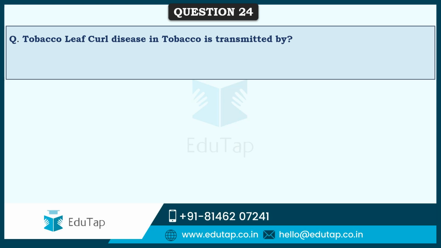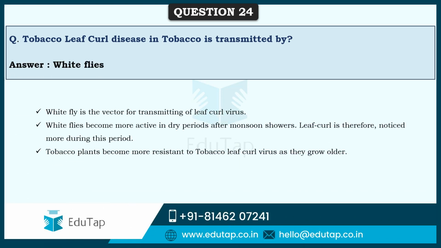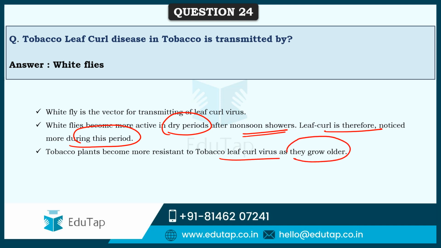So friends, next comes tobacco leaf curl disease. In tobacco, it is transmitted by white flies, which become more active in dry periods after monsoon showers, and leaf curl is therefore noticed more during this period. Tobacco plants become more resistant to tobacco leaf curl virus as they grow older, but when they are younger they are susceptible to this disease, which is transmitted by white fly.